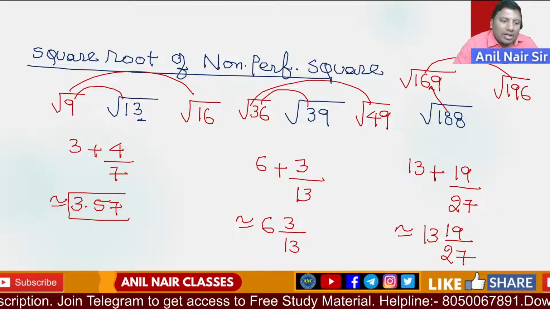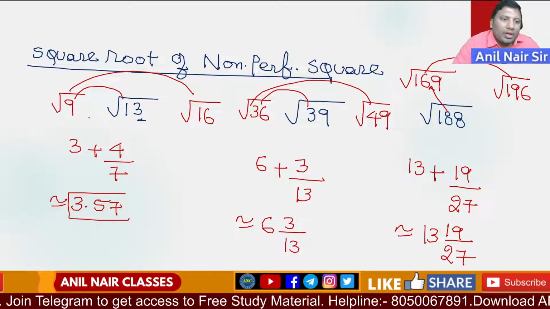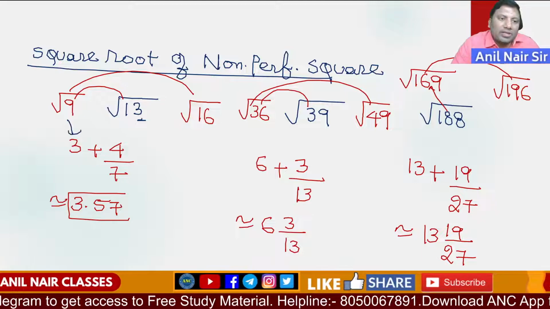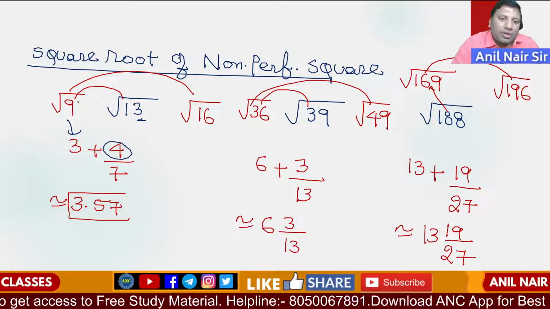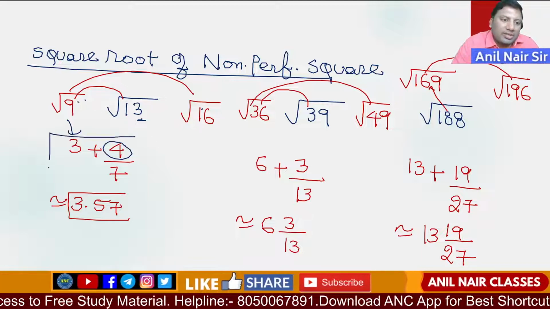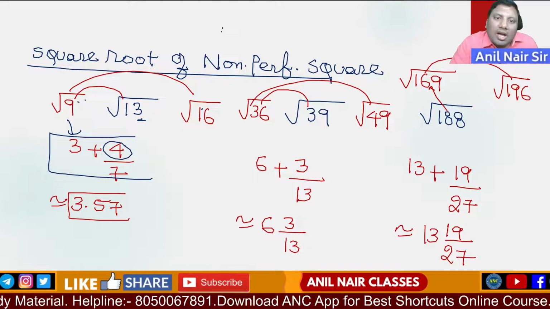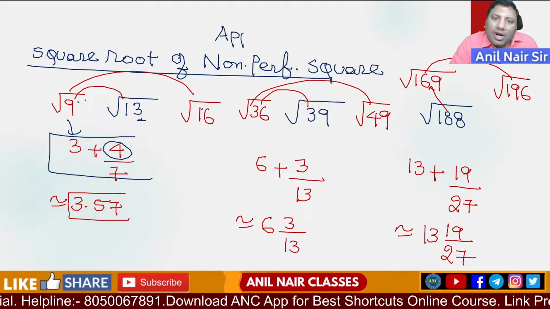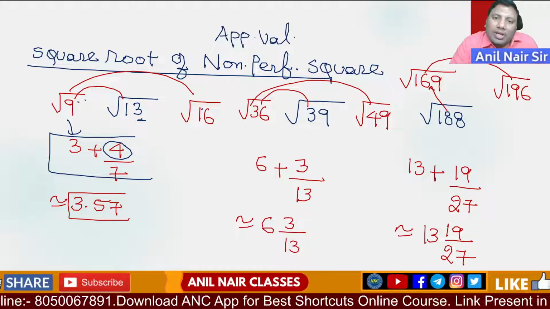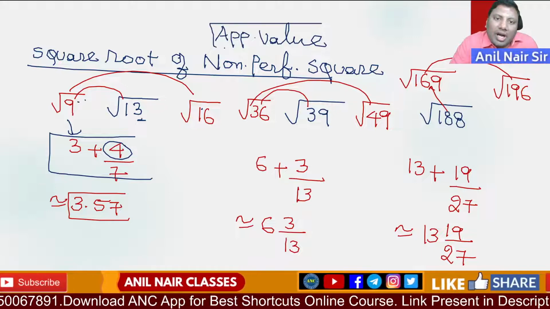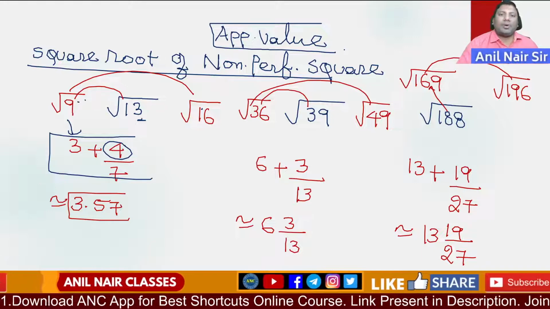So here again I am explaining. Root 9 is 3. Plus, 13 minus 9 is 4, and 16 minus 9, difference is 7. So the answer is 3 plus 4 by 7. These are all approximated values of a non-perfect square. This is how you can find the approximated value of a non-perfect square.